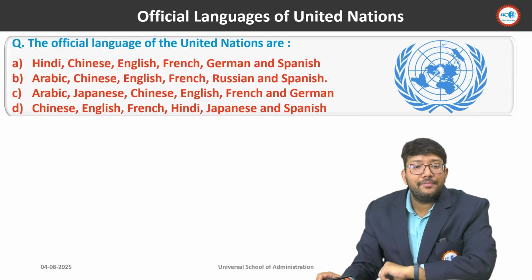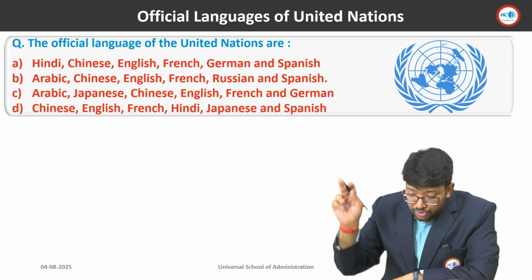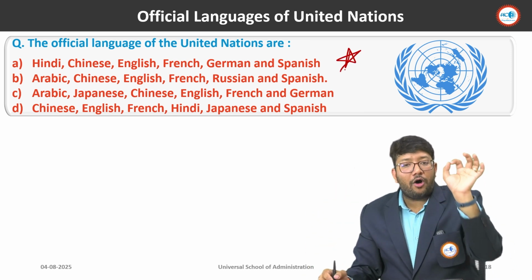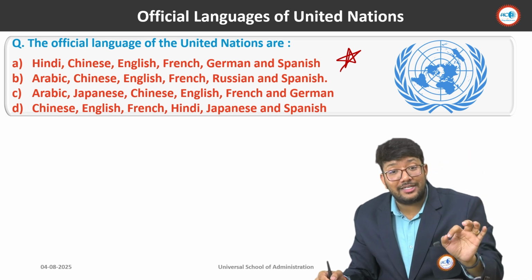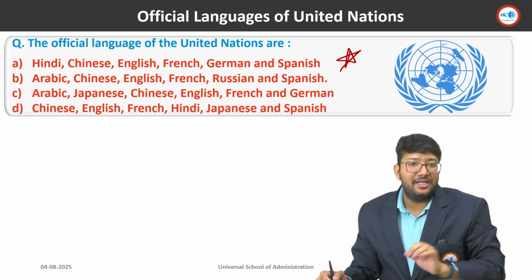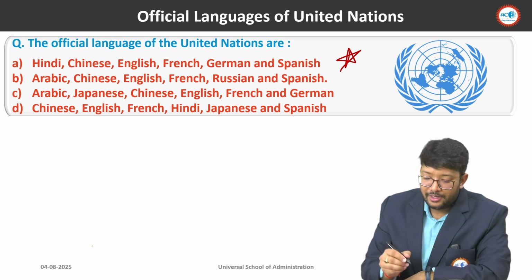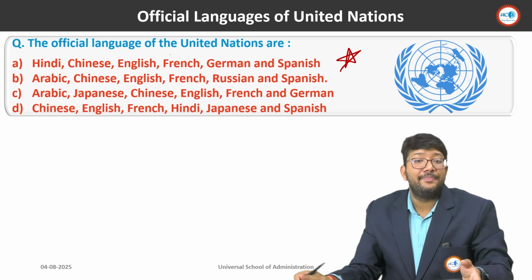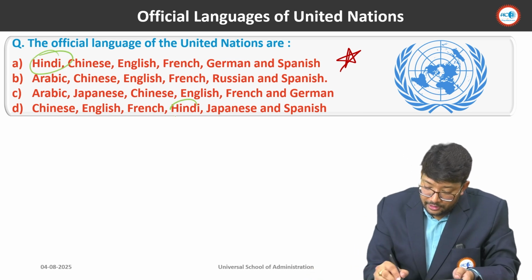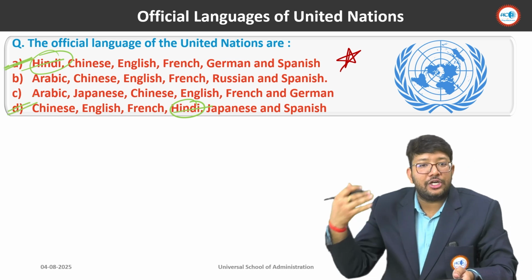Now we will talk about the last one, the official languages of the United Nations. See, this question has been asked in the examination already, very important for us. The options say the official languages of the United Nations are Hindi, Chinese, English, French, German, Spanish. Let me tell you now that Hindi is not an official language of the United Nations. So you remove Hindi. Okay. So Hindi removed, so options A and D are gone.